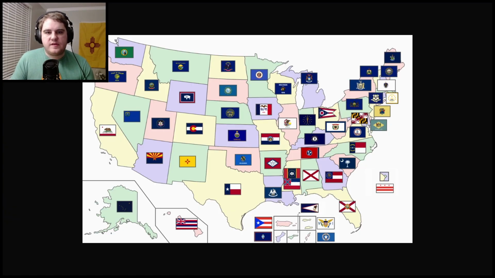Next we have the state flags. So every state also has their own unique flag. Unfortunately, for identification purposes, a lot of these are the state seal on a blue background. So especially if they're folded up or not entirely visible, they're very, very difficult to distinguish.